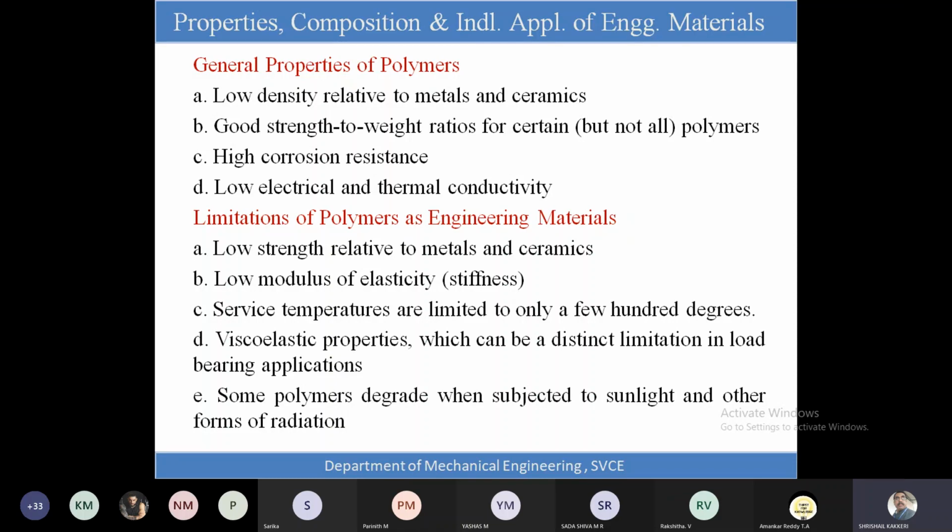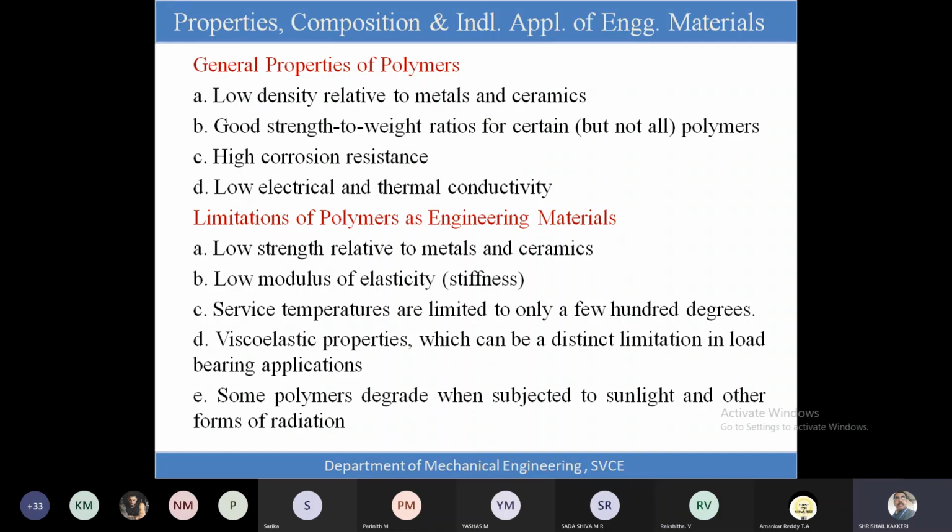Okay, and they have low electrical and thermal conductivity. Their property, they are not good thermal conductors, and they are not transferring the temperature. That means they are not good conductors of the heat. Okay, and whereon we can limit their usage, and they can be limited as compared to the metals and the ceramics. They have low strength. Okay, and the modulus of elasticity is very less as compared to the metals.